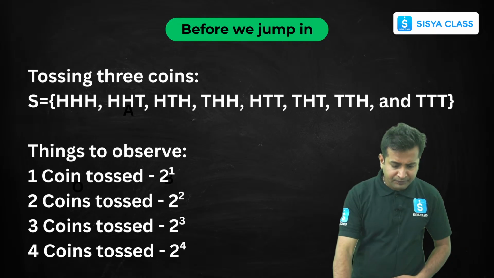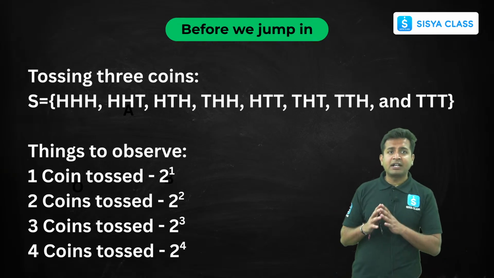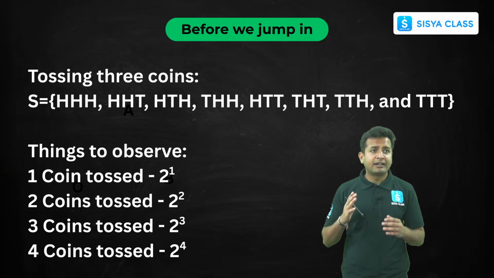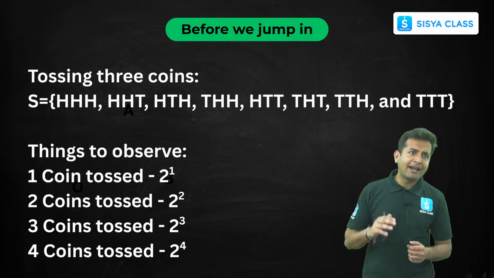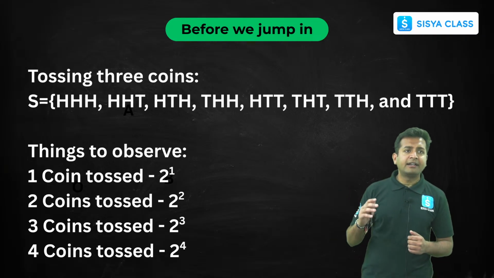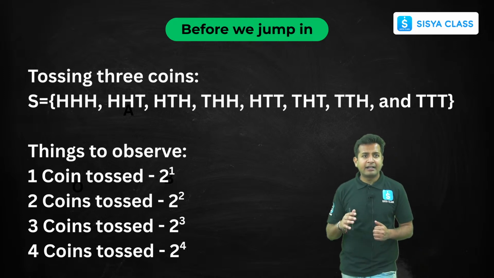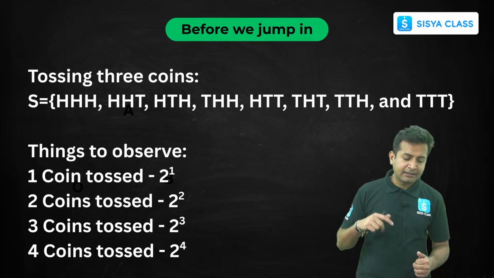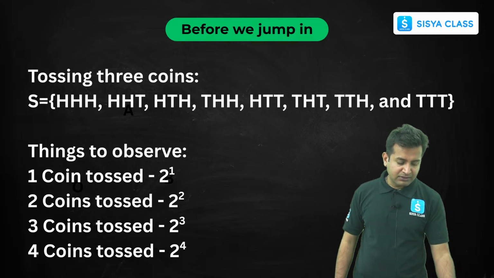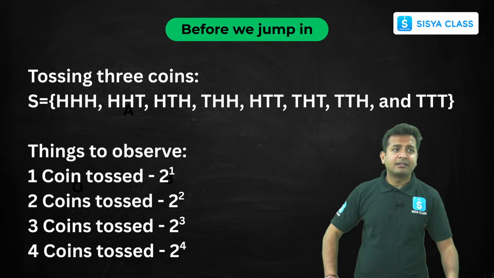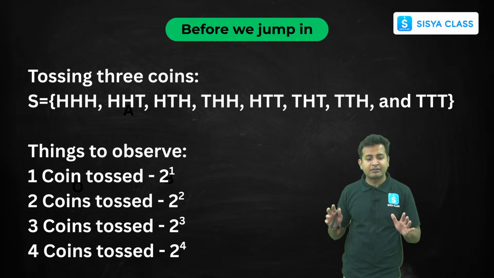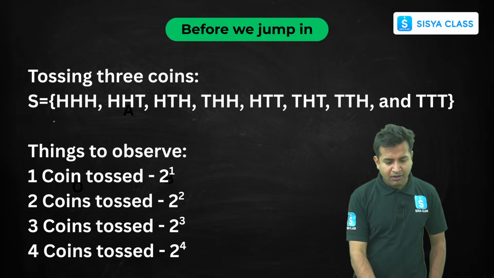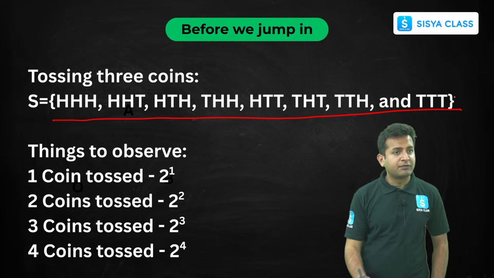Now, let's assume that we are tossing three coins simultaneously. So what will we get? Either head, head, head; head, head, tail; head, tail, head; and so on, up to tail, tail, tail. So this is how it is, and this is nothing but the sample space. This is the sample space that we'll get if we toss three coins.